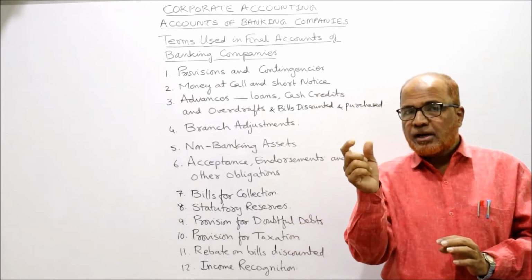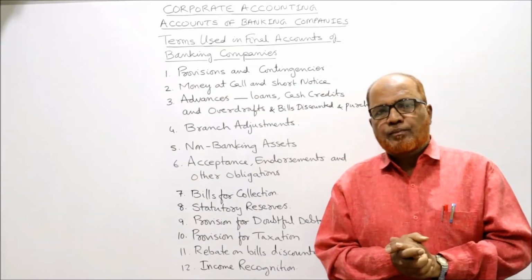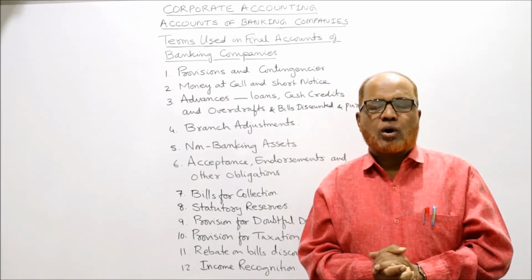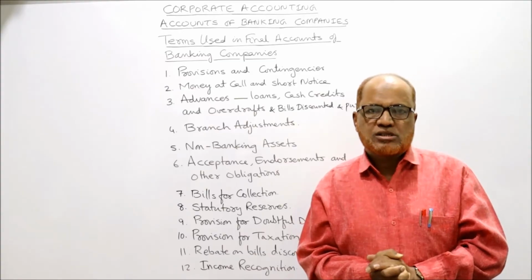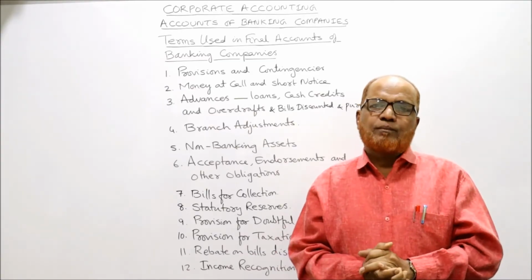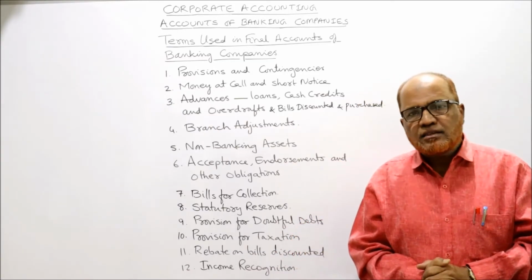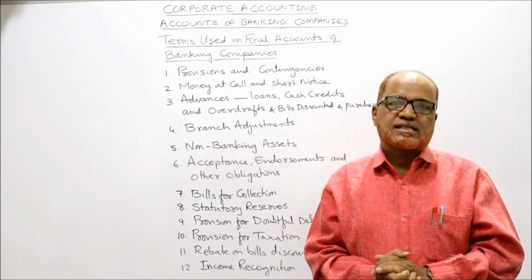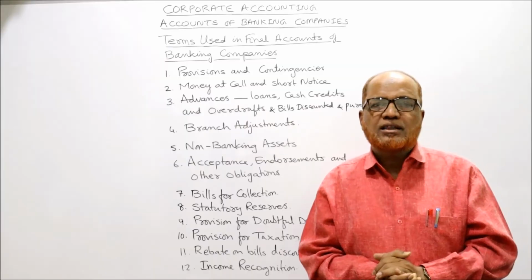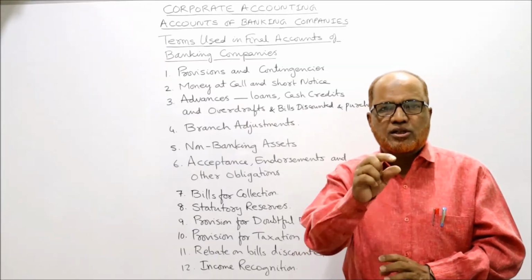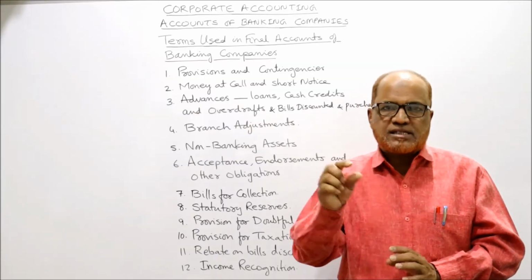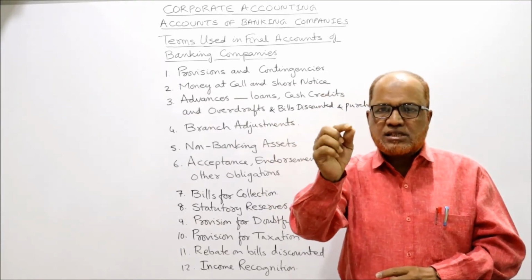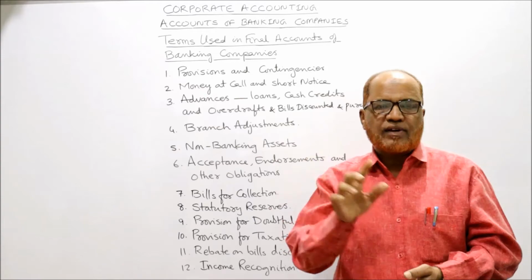This is schedule number 6. The 7th schedule, balances with other banks and money at call and short notice. The 8th schedule, investments. 9th schedule, advances. 10th schedule, fixed assets. 11th schedule, other assets. That's all. Take the total of the assets. The first 5 schedules give the total of the liabilities, then the 6th to 11th give the total of the assets.